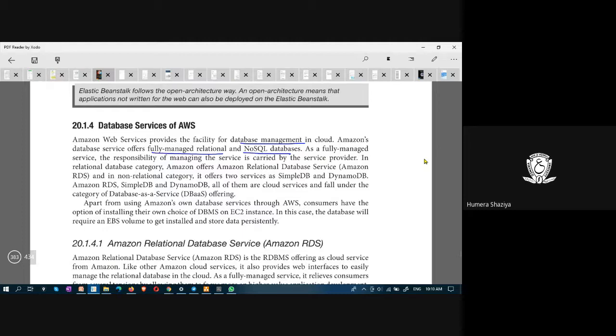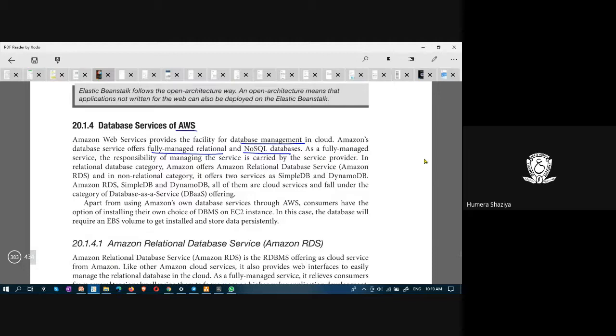NoSQL databases are those databases that come under big data kind of environment, where you have MongoDB, DynamoDB. So both services are offered by AWS.